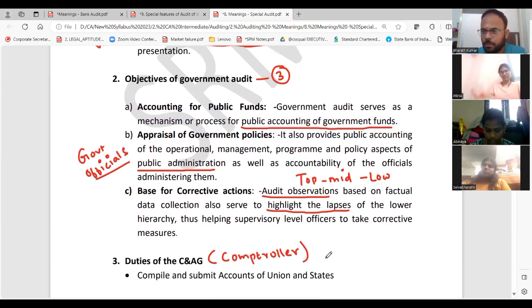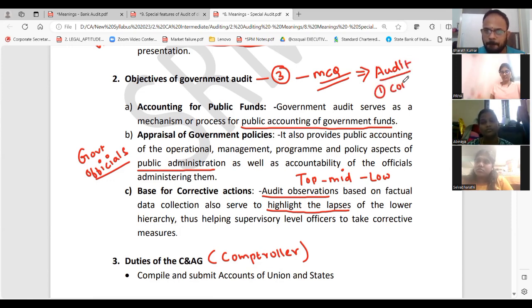Easy question, simple question. This and all they can ask you in the MCQ, odd men out. Just glance 2-3 times, it should come to you. Everything you cannot muck up. Normal basic points. See, audit, whenever you read this auditing subject, there are two things you should try to understand. One is concept or a story. Half of them you can write with this itself. Audit of items of financial statement, government audit, all this and all conceptually you can get.